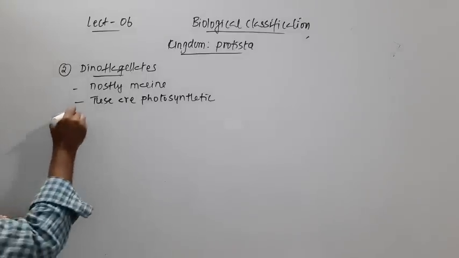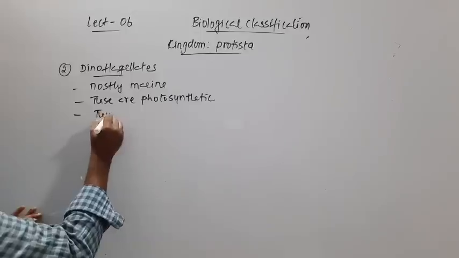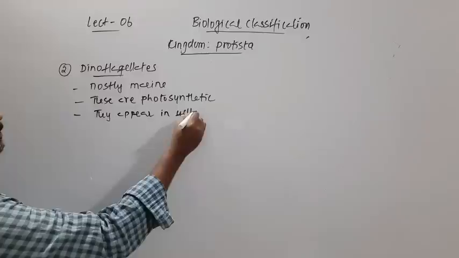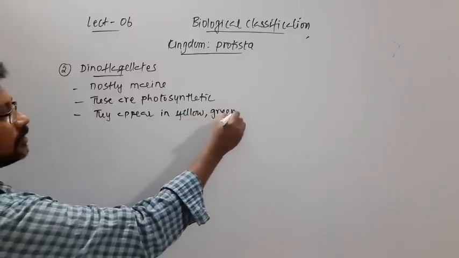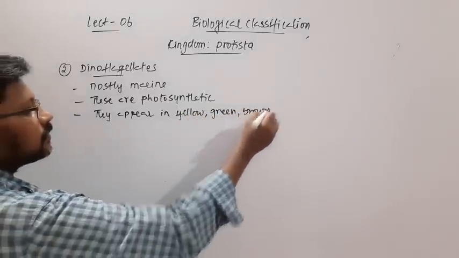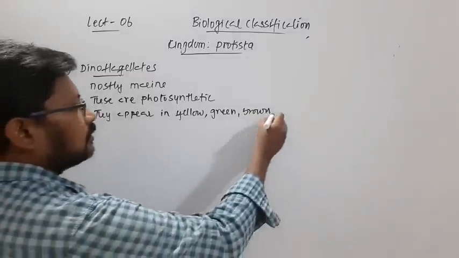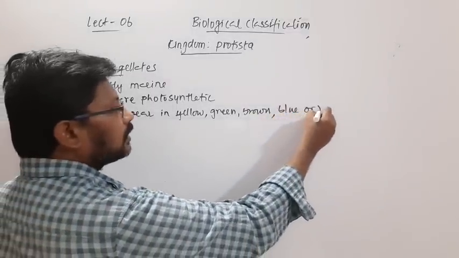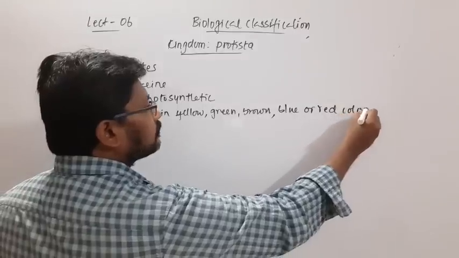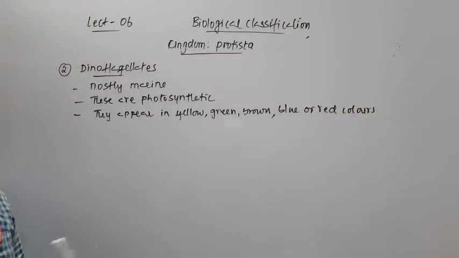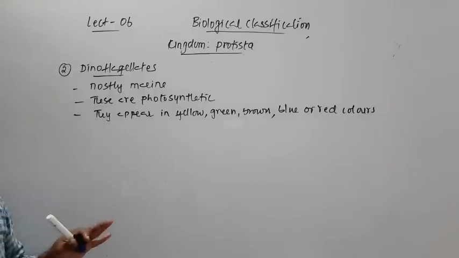Then these dinoflagellates appear in different colors: yellow, green, brown, and even blue or red. All these colors are because of the pigments present in them.